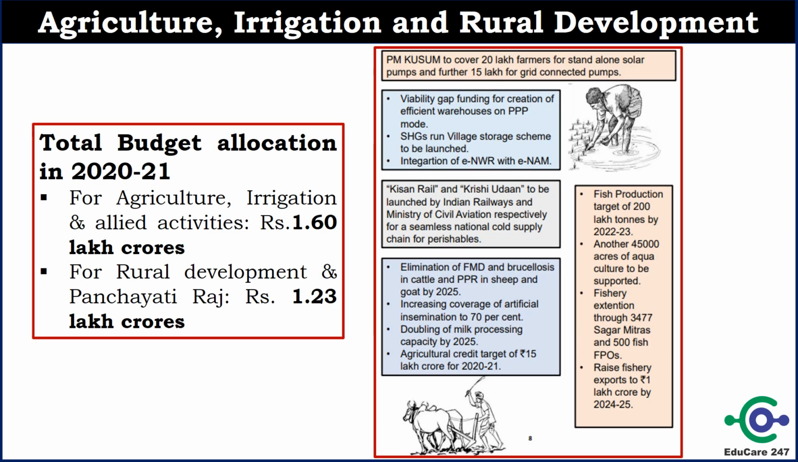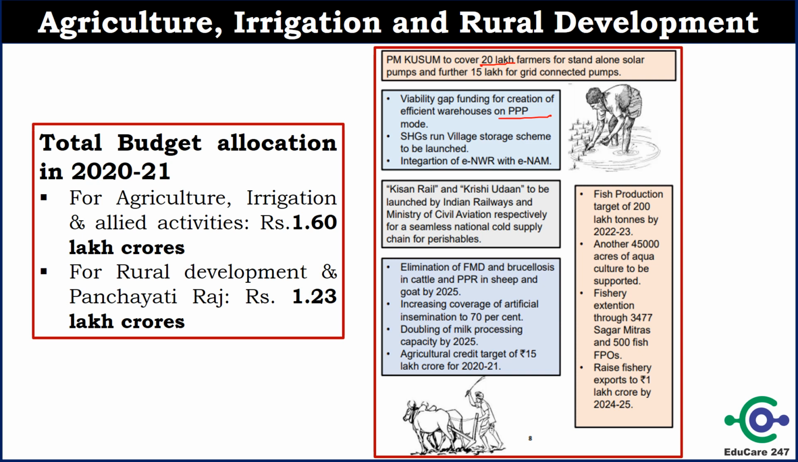Let us explore different provisions in Union Budget 2020-21 sector wise. First we'll discuss agriculture, irrigation and rural development. In this sector, PM Kusum Yojana will target 20 lakh farmers for solar pumps and 15 lakh farmers for grid connected pumps. Viability gap funding will be provided for the creation of efficient warehouses on PPP model. Self-help groups will also launch a storage scheme. Integration of e-NWR and e-NAM will be done.